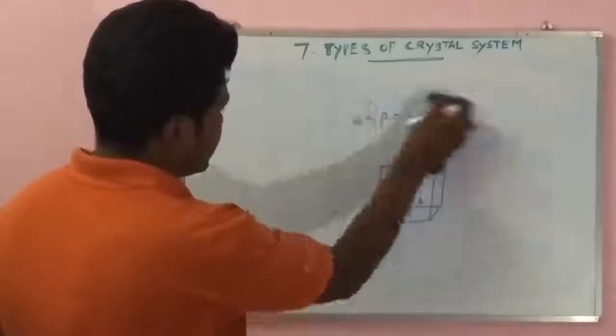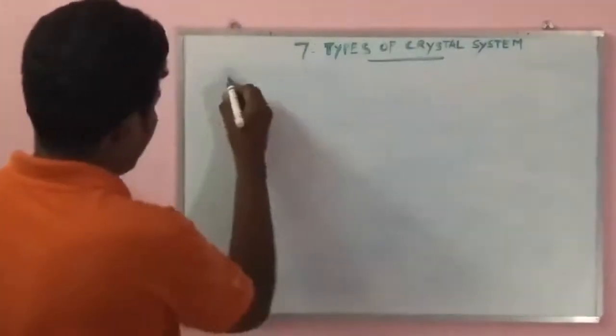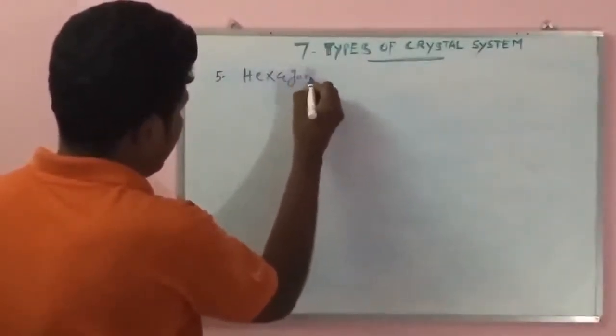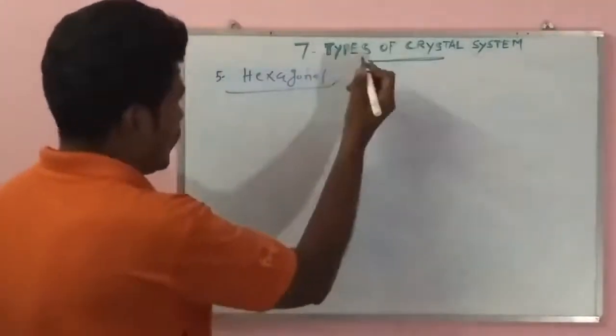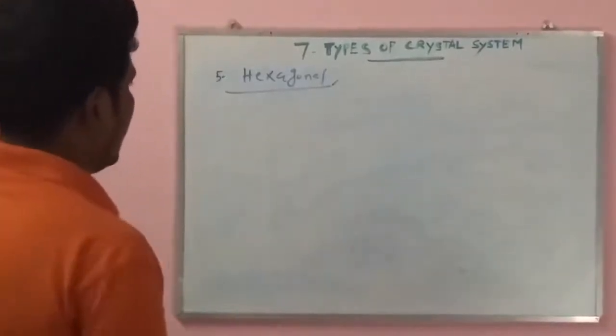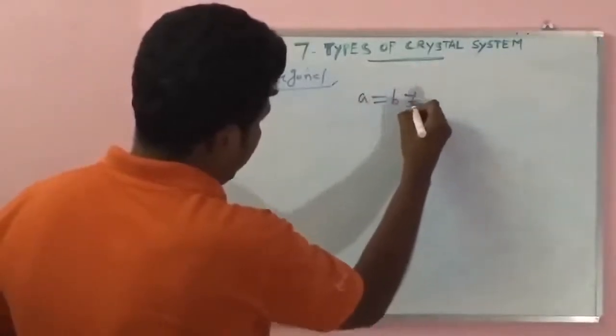Next, another case: hexagonal. Okay, so for hexagonal, a equal to b not equal to c.